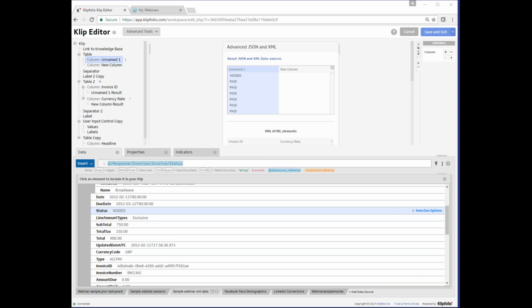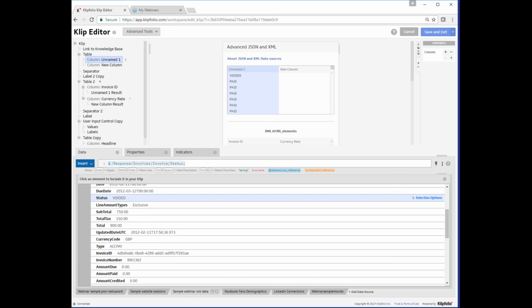What we do is add a slash to the end of the XPath, followed by the word following-sibling, then 2 full colons, then the node in question. So let's go ahead and do that now. So we're following-sibling, 2 full colons, and then the name of the node in question, which is line amount types. And voila.